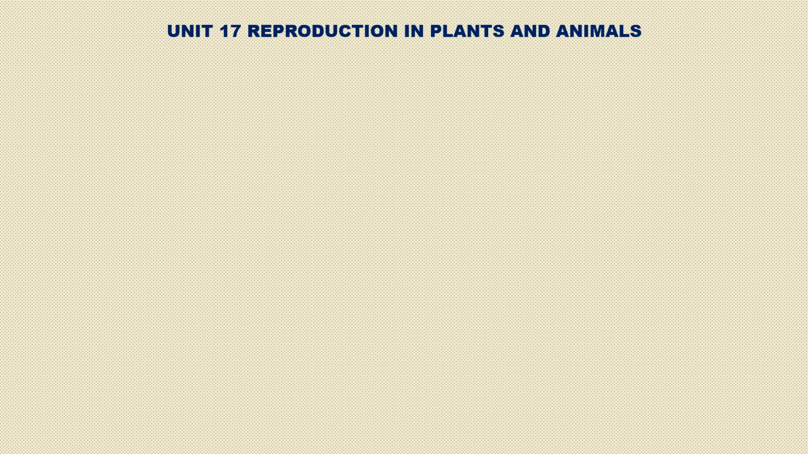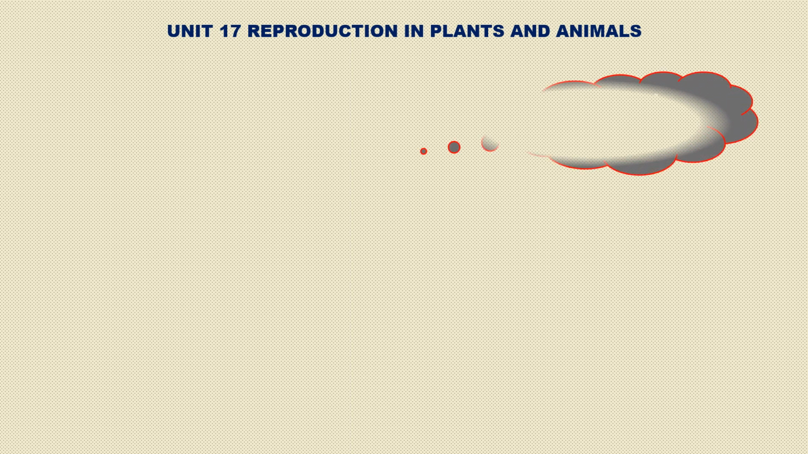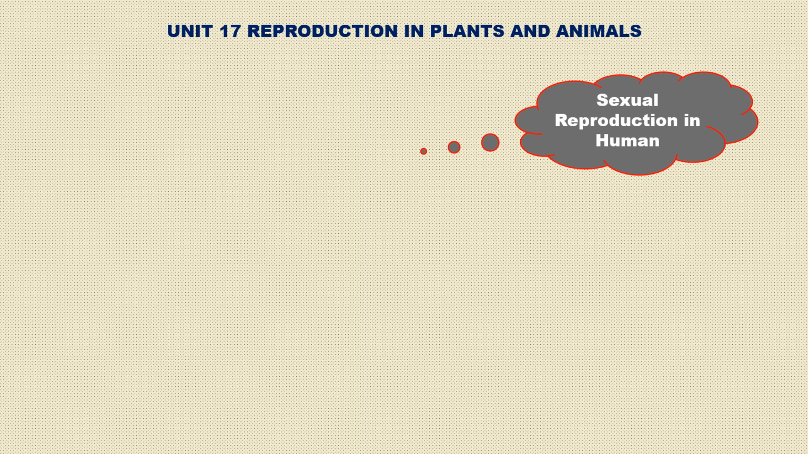Good morning students. Today we are going to see Unit 17, Reproduction in Plants and Animals. In the last video of the same unit, we saw sexual reproduction in plants. In this video we are going to see sexual reproduction in animals, in particular sexual reproduction in humans.